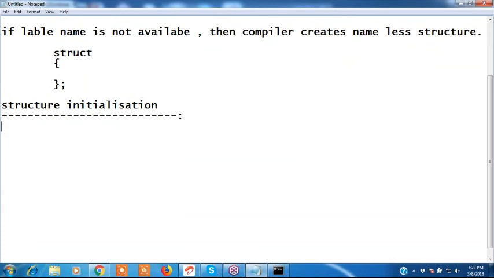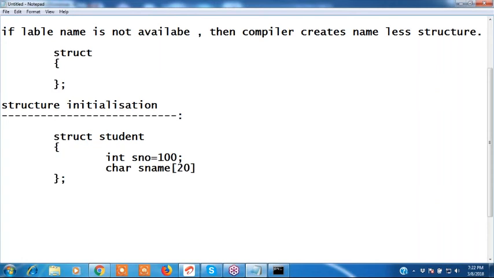See, now I want to write struct student. int s number equals 100, char s name of 20 equals some name abc, and float average equals 45.6. Okay, write this.